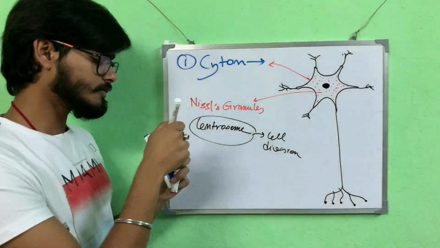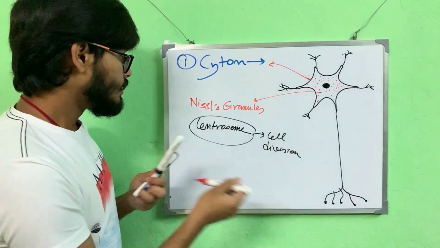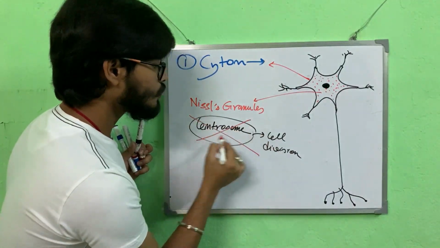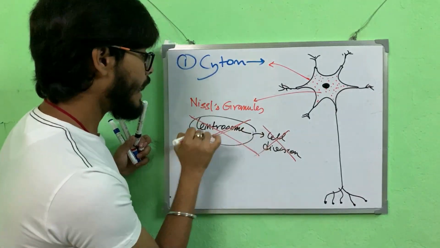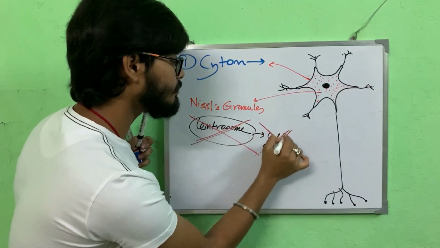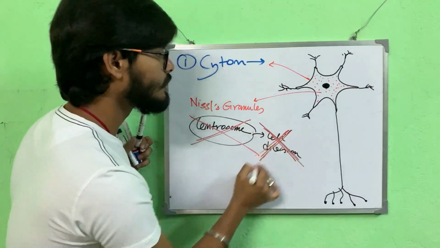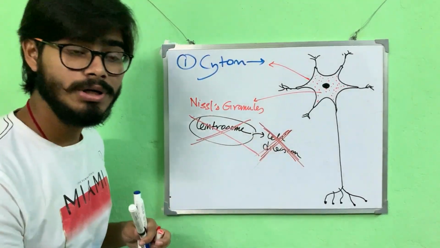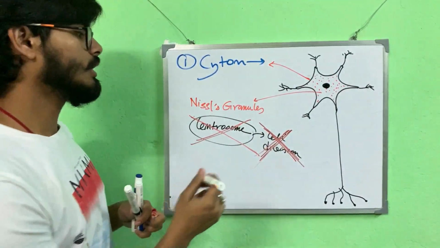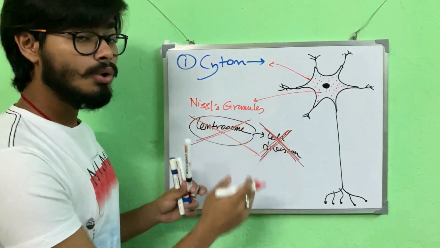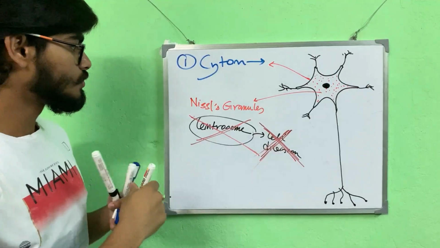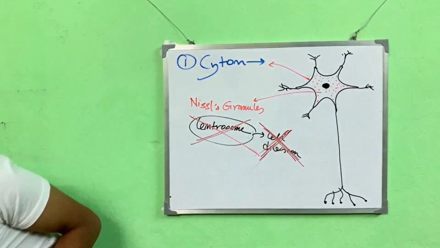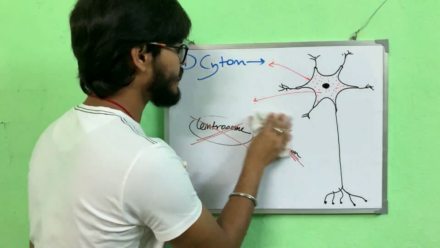However, in a nerve cell or a neuron, there is no centrosome. As a result, it is not capable of dividing. So it's an important characteristic of a neuron that a neuron can never ever divide, right? So that's all about the cyton.